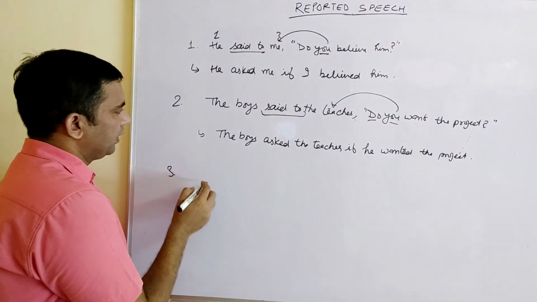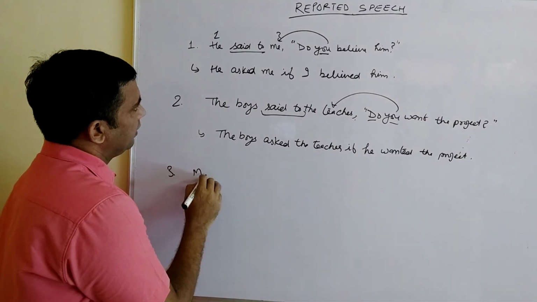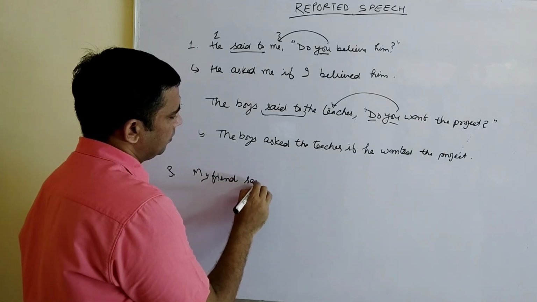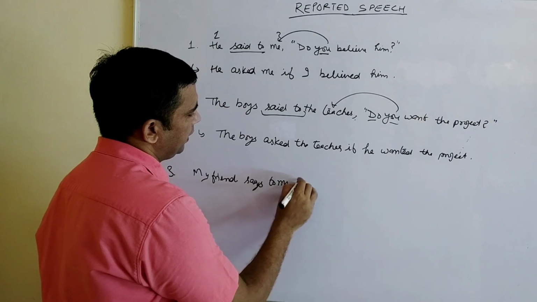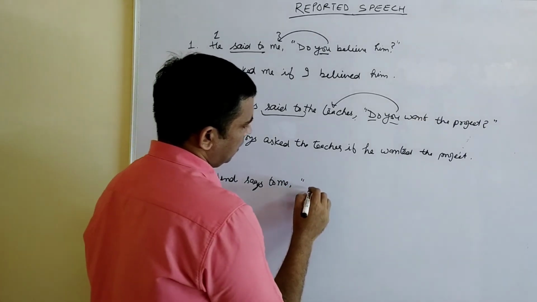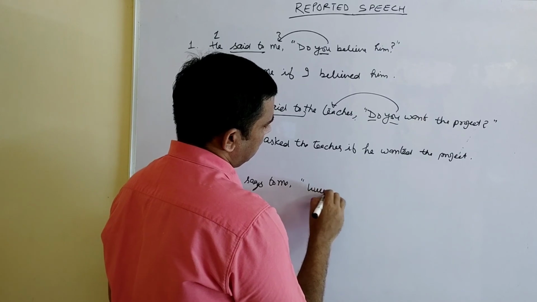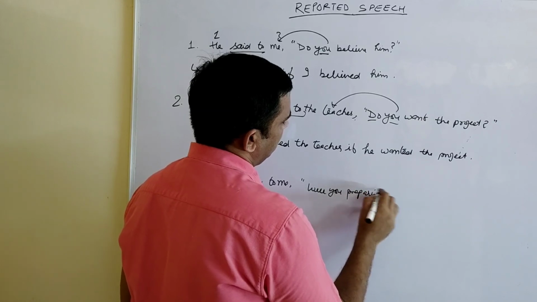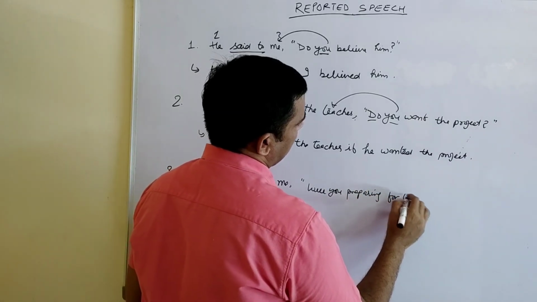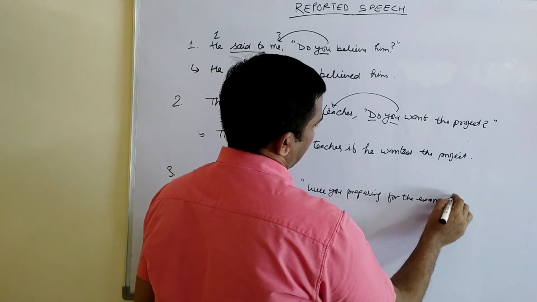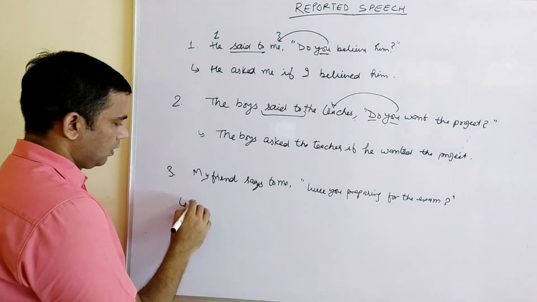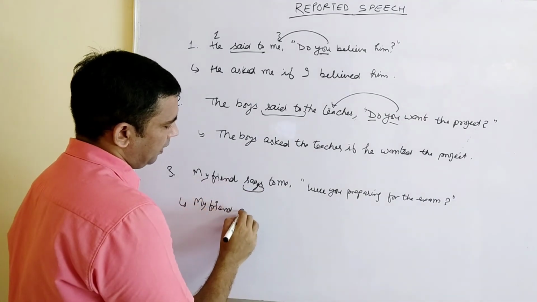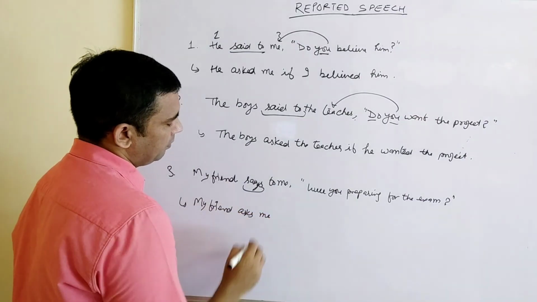Right, number three. My friend says to me, "Were you preparing for the exam?" My friend will come as it is. "Says" will be "asks me."